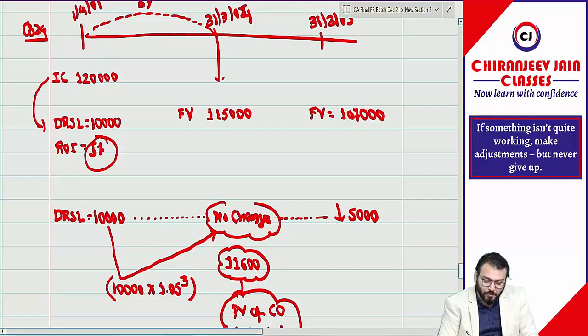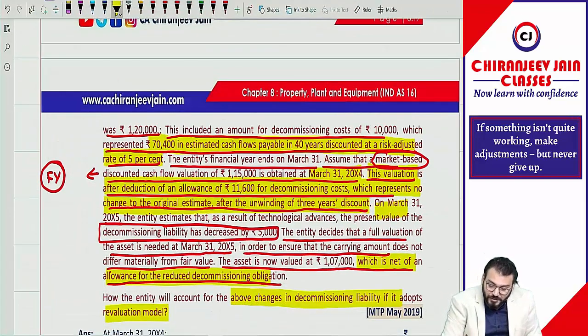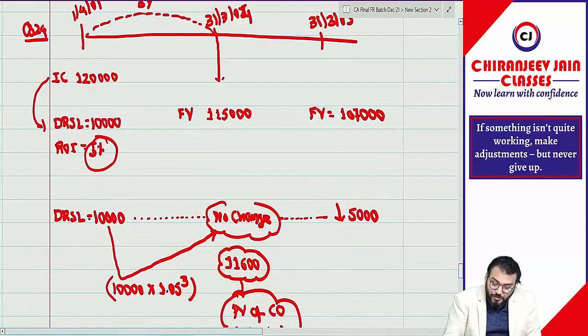Got it? Now, the special point. This valuation is after deduction of an allowance of 11,600. Oh, 11,600 calculated.